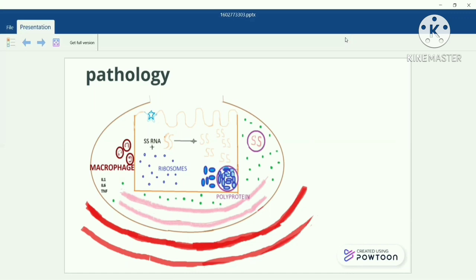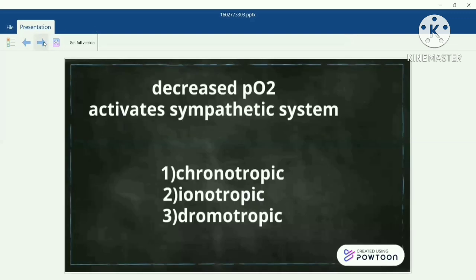So this is how the patient will get fever, and the accumulation of capillary fluid because of the leakage from the capillary into the interstitial space as well as into the alveoli will be responsible for dyspnea and cough. So that is why the patient will get cough, dyspnea, fever, and you can see the consolidation on the CT scan and X-ray. Because of the decrease in oxygen concentration, there will be activation of the sympathetic system. There are three types of effect that occur here: chronotropic, inotropic, and dromotropic effect, which is responsible for increasing the heart rate and respiratory rate.